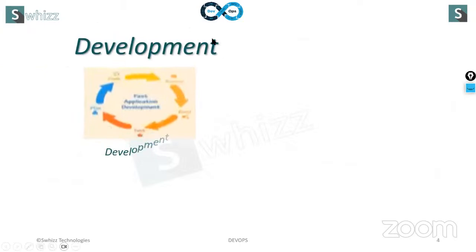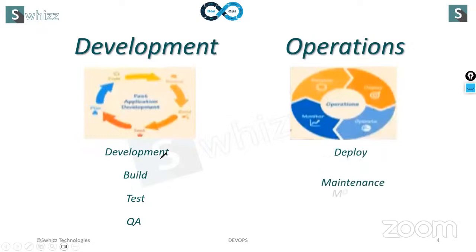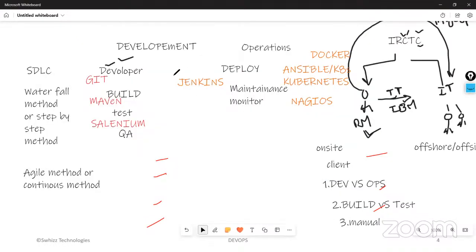Next is the development team and the operations team. What is the purpose of the development team? To develop, build, test, QA. The operations team is involved in deploy, maintenance, monitor. How did the name DevOps emerge? Many people have a wrong perception that the first three letters come from development and the next three from operations, and that is how the word DevOps emerged. Development versus operations. DevOps emerged from the development team and the operations team, and they will be addressing all these issues.